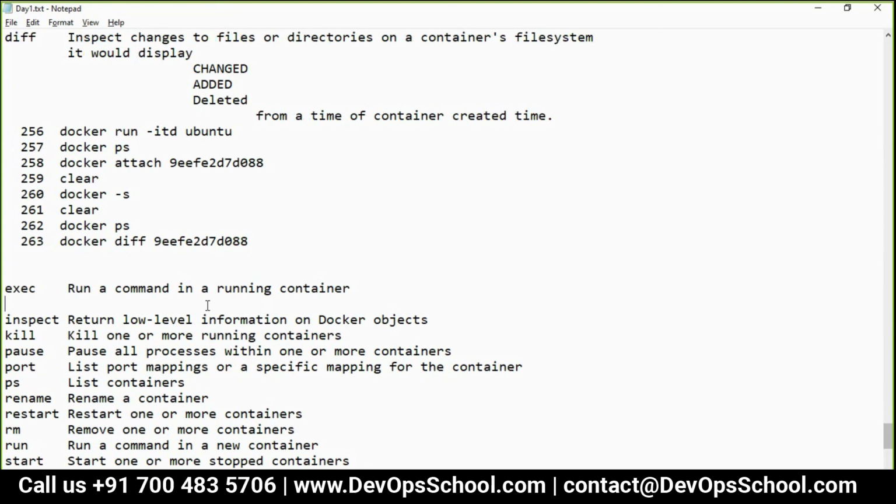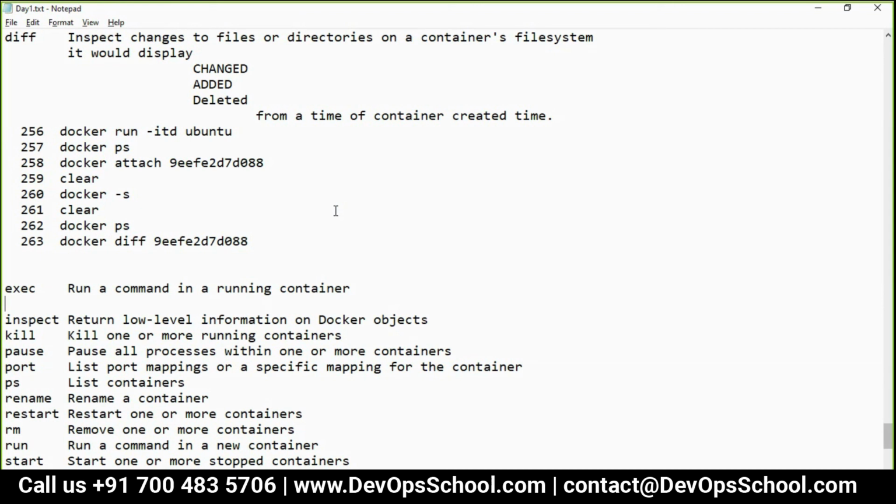There's no harm in it because exec will execute anything which is inside a container, and you do this a lot, don't you? Let's say you install a VM or physical machine, you keep running executables like MS Office, Notepad, I'm using it every time, so there's no harm in it as long as you are using it for the right purpose.